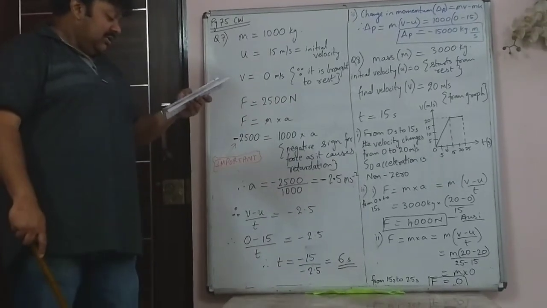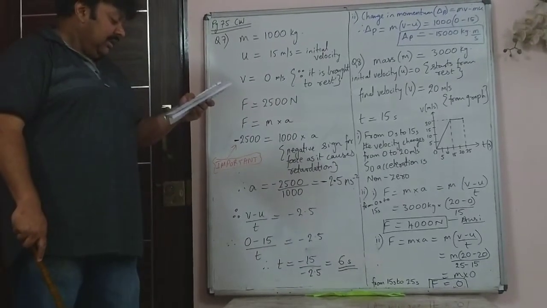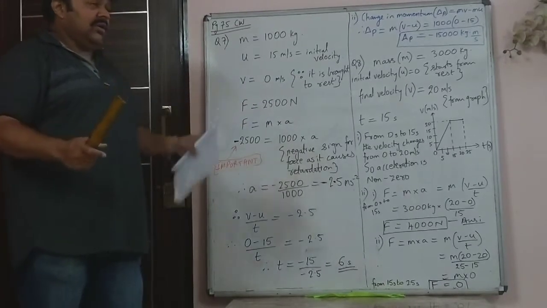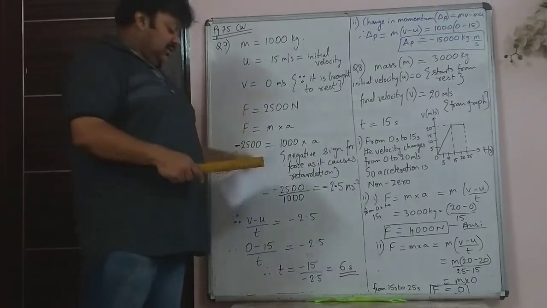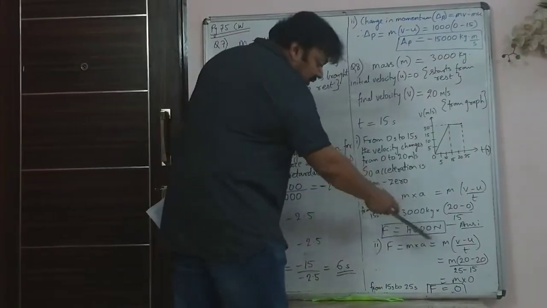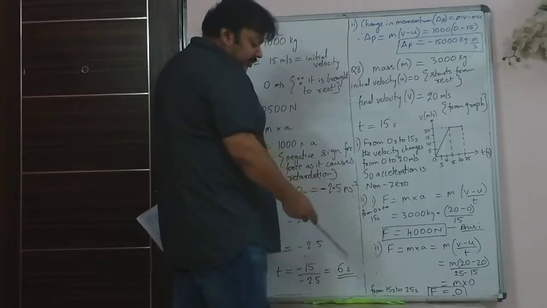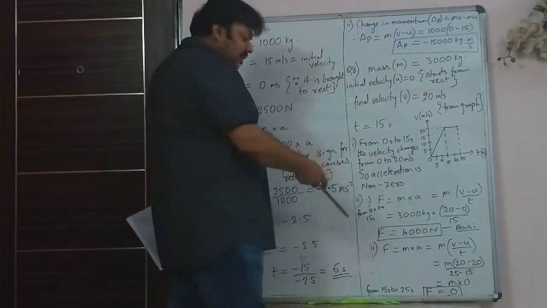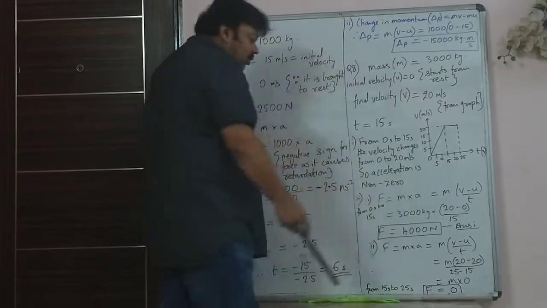Now the next question asks this. Find the magnitude of force acting on the bus during the time interval 0 to 15 seconds and then 15 to 25 seconds. So for 0 to 15 seconds, you will find the acceleration, and then the force, that is m into a.